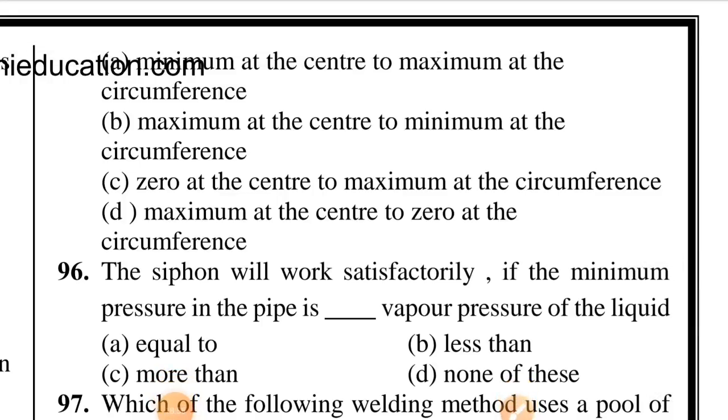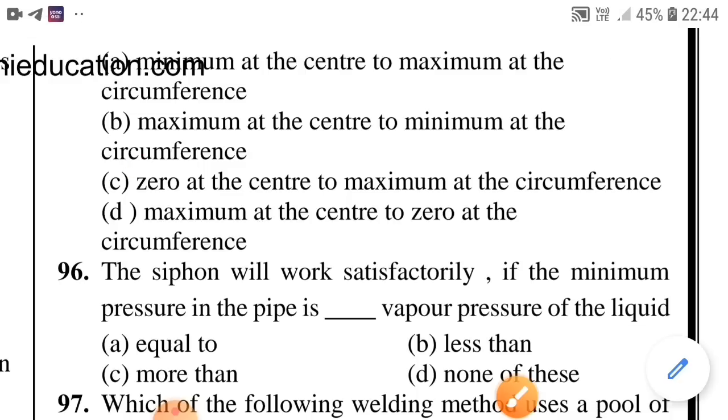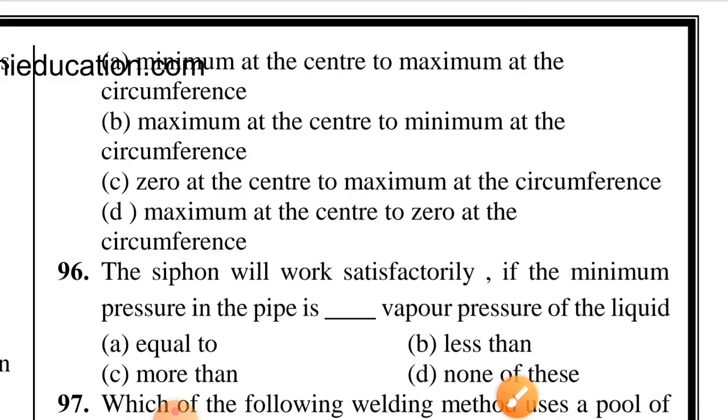Option C is correct, 0 at the center to maximum at the circumference. Question number 96. The siphon will work satisfactorily if the minimum pressure in the pipe is dash vapor pressure of the liquid. Option C is correct, more than.